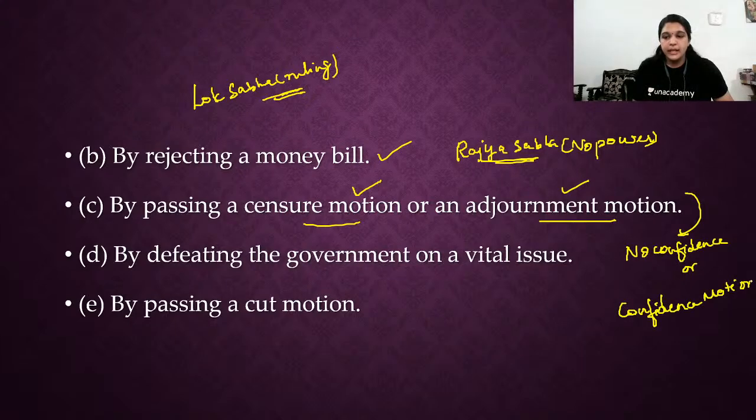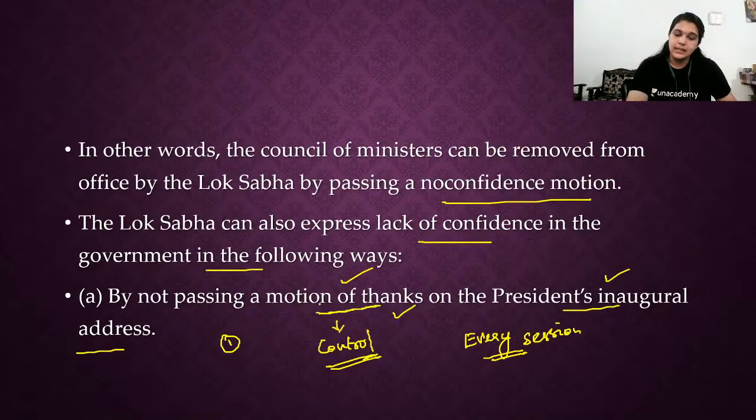If they fail to pass a confidence motion, it means the Council of Ministers should resign. Okay, and then by defeating the government on a vital issue and by passing a cut motion, these are the instances where the Lok Sabha proves that they have a lack of confidence in the government.